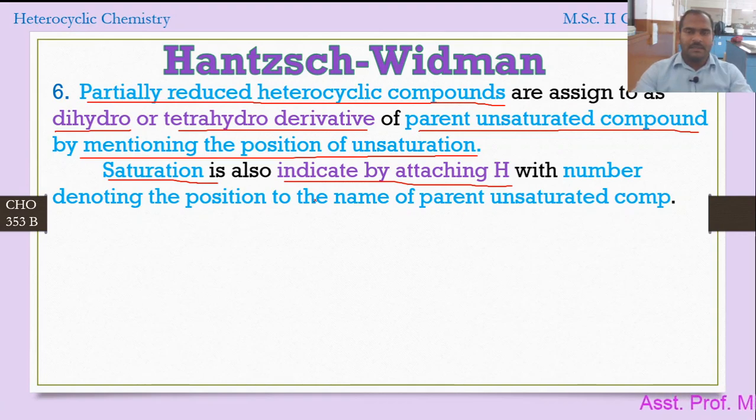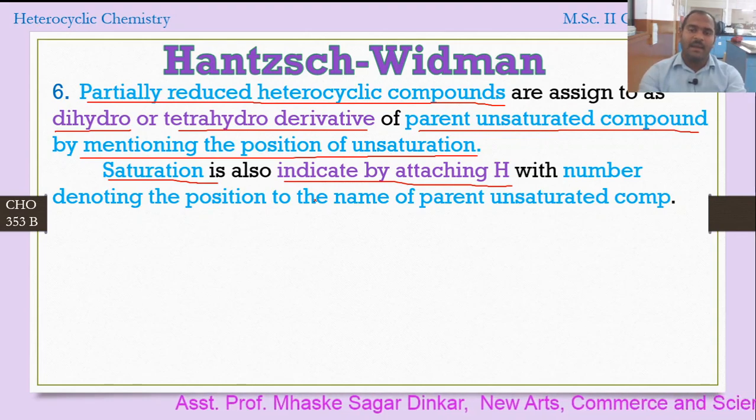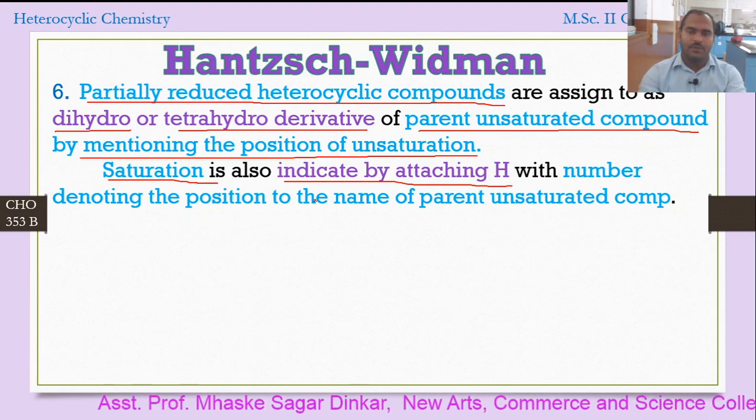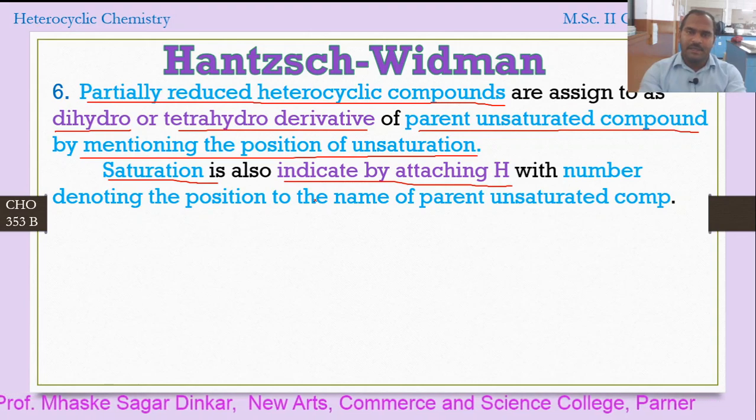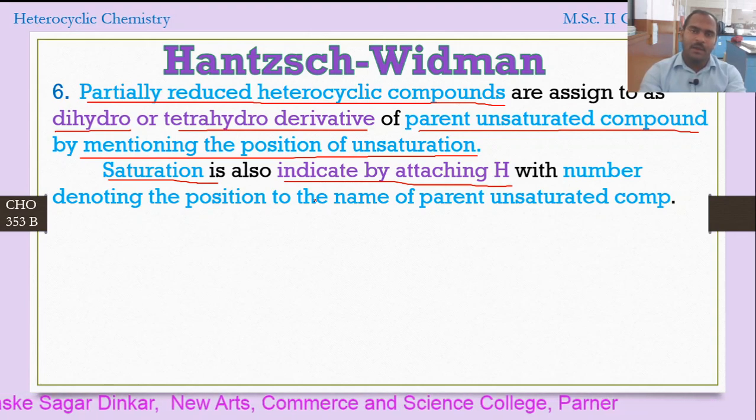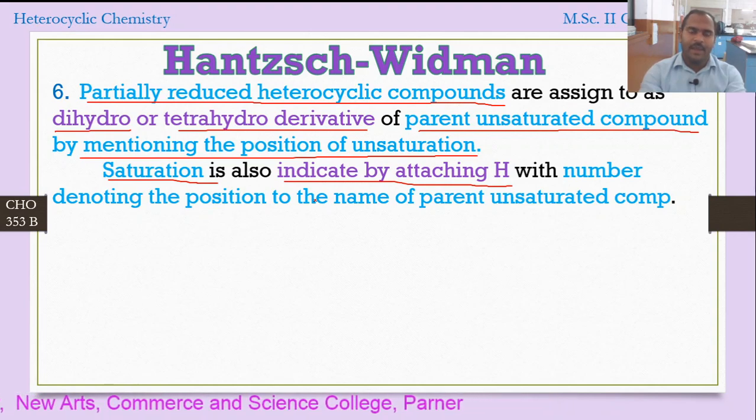So what it suggests is that we should indicate the saturation by attaching the hydrogen with the number which denotes the position of saturation, and the remaining name will be the parent unsaturated name.